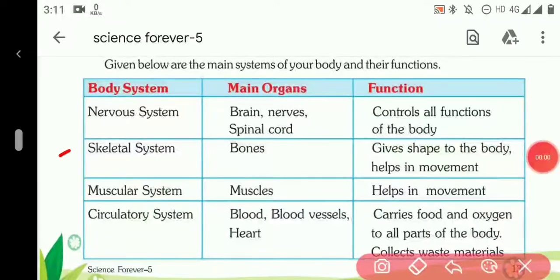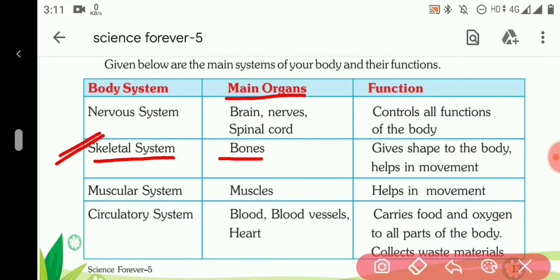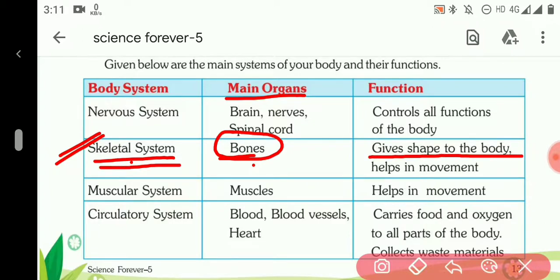The second is the skeletal system, which we have studied now. The main organs which constitute the skeletal system are bones. So the skeletal system is made up of bones. And what is the function of the skeletal system? It gives shape to the body, and it gives structure to the body and supports it and helps in movement, and it also protects the internal body organs.